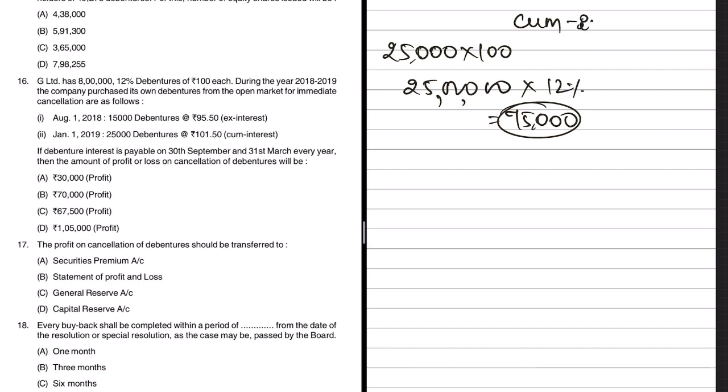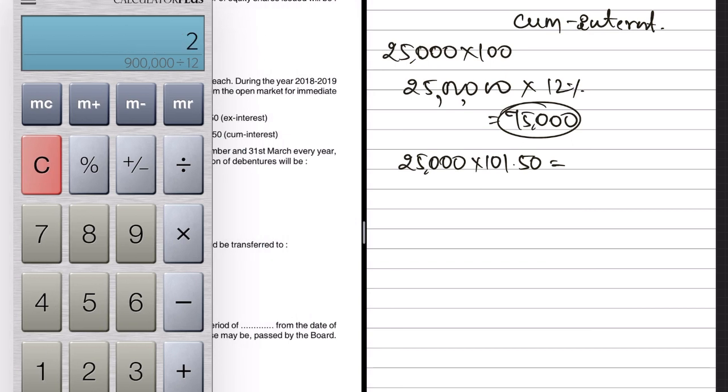So now we have to calculate the amount actually paid. Amount actually paid is 25,000 debentures into 101.5. So how much would this be? 25,000 into 101.5.